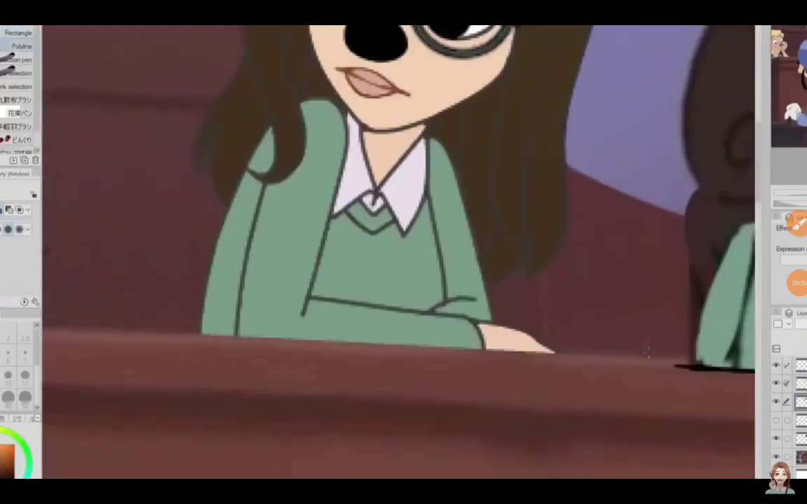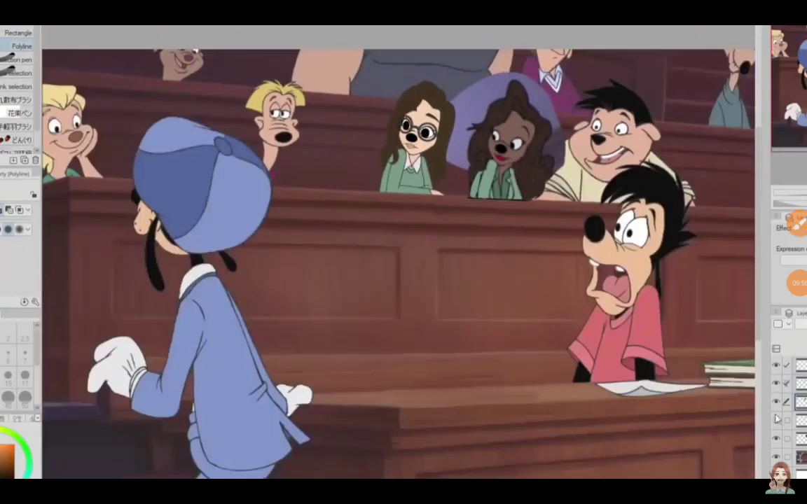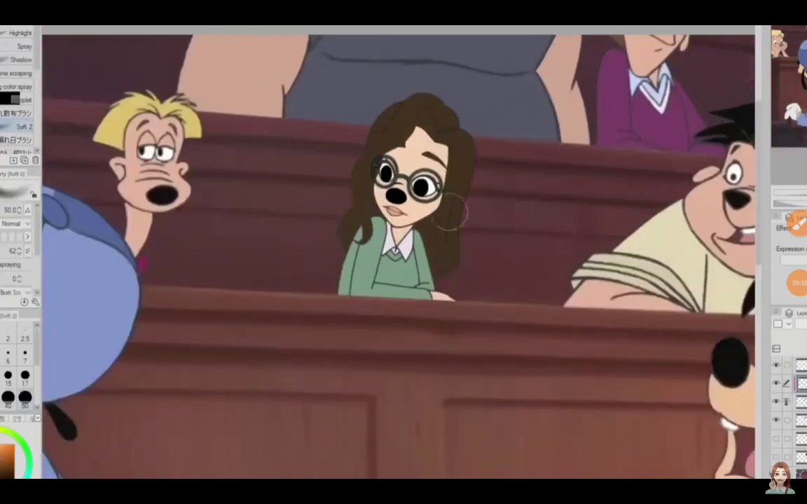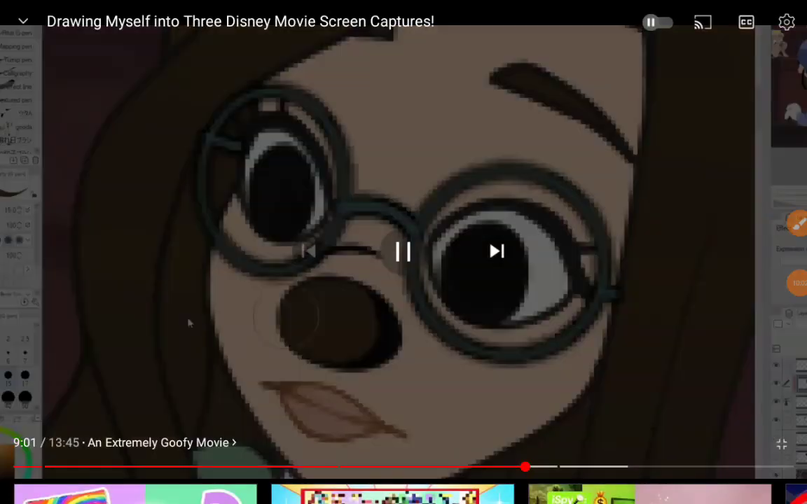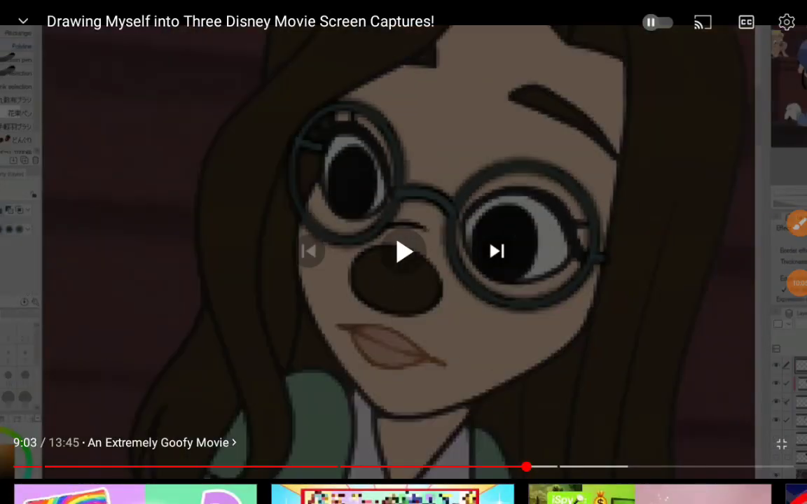I'm used to drawing myself into animes, and there's usually a decent amount of shading to apply to myself. But for all of these Disney movie scenes, there wasn't really much for shading, so that made the process pretty fast.